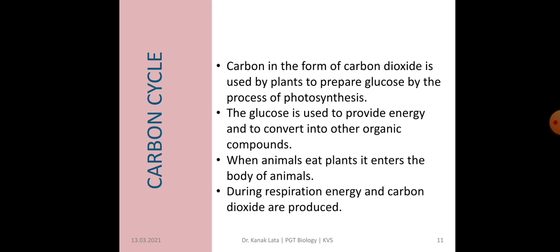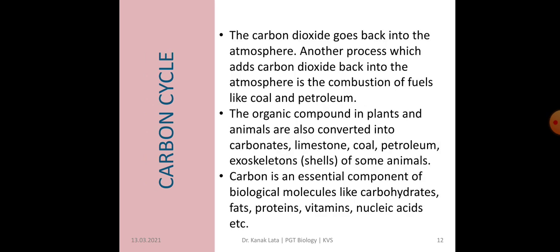And when animals eat plants, this carbon enters into the body of animals. And during respiration, energy and carbon dioxide are produced. The carbon dioxide goes back into the atmosphere during respiration.